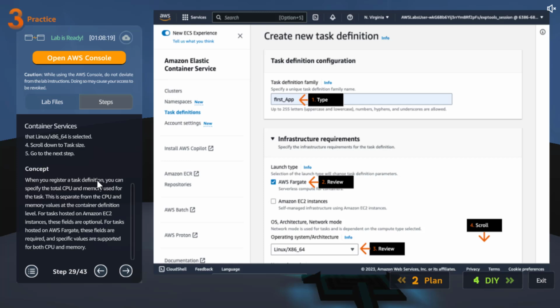When you register a task definition, you can specify the total CPU and memory used for the task. This is separate from CPU and memory values at the container definition level. For tasks hosted on Amazon EC2 instances, these fields are optional.